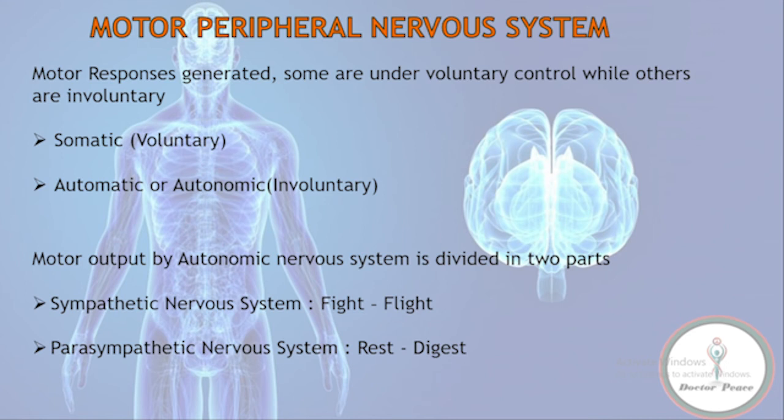Parasympathetic nervous system, rest or digest. For example, whenever we are eating, swallowing is a voluntary action controlled by you, but once swallowed, digestion in the stomach starts and the food will be digested as a response of the parasympathetic system. Although you may wish not to digest and keep it stored in your stomach for future use, it's not in your control now.